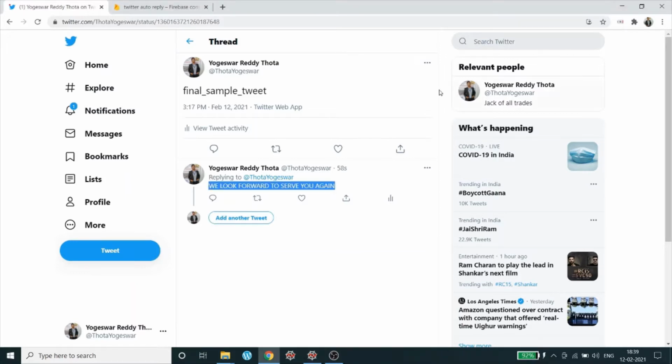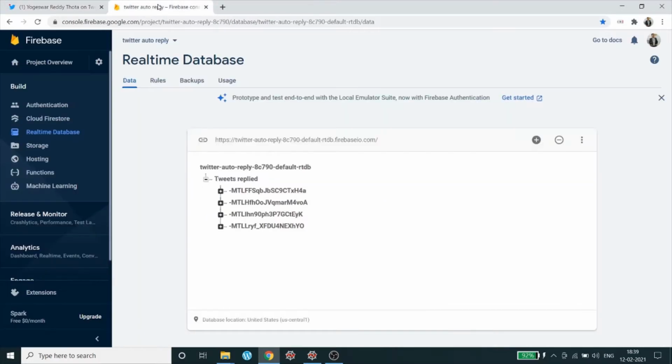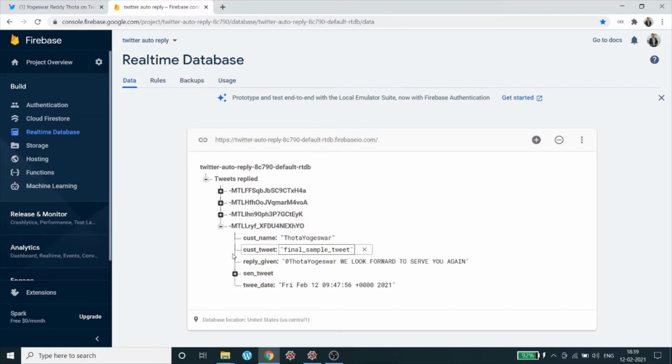Also, what I did was store this whole data, I mean whatever tweets I have replied to, into Firebase. So now I open the Firebase console. This one was the recent tweet. A particular ID has been generated for this data, and I expand the ID. So here it is: the customer name, that is my Twitter ID, and my tweet which has been searched for and for which I gave a reply, and this is the given reply: we look forward to serve you again.